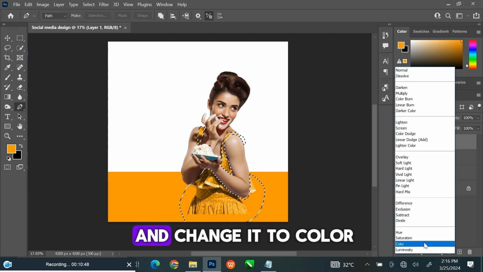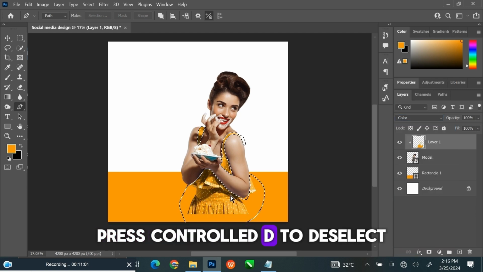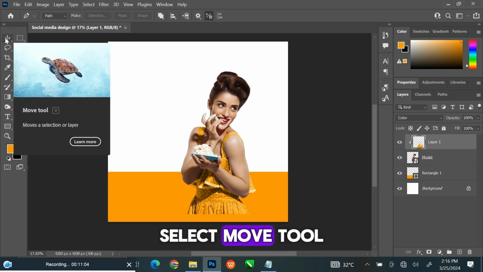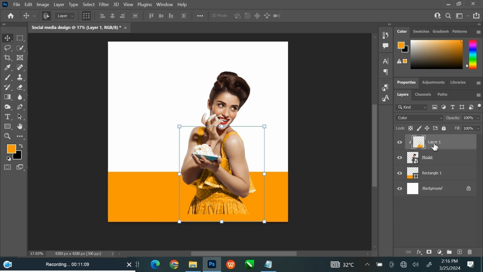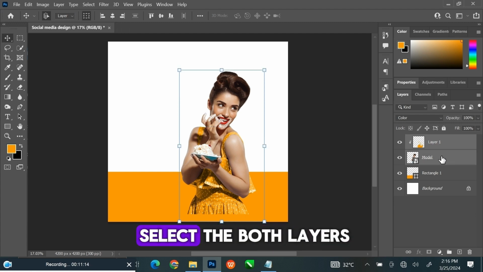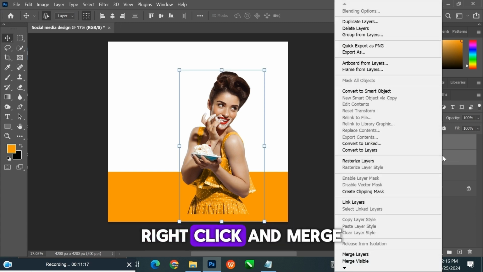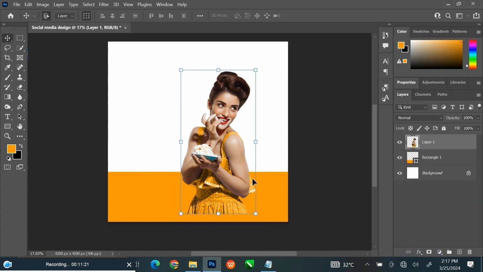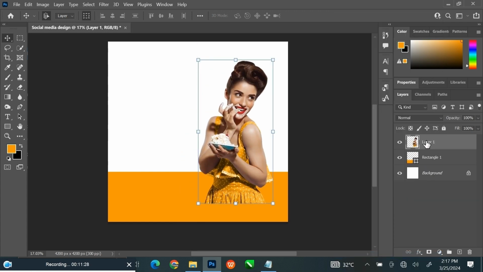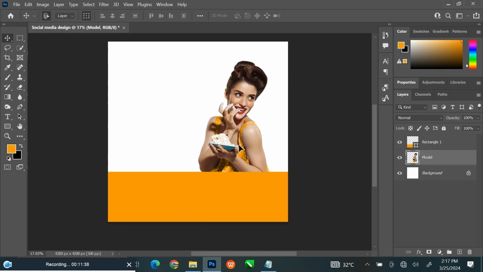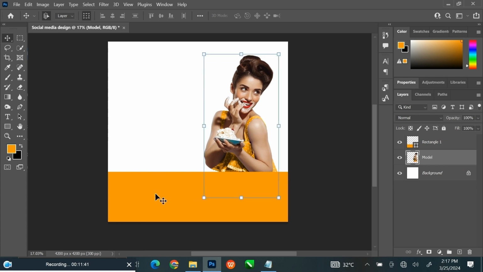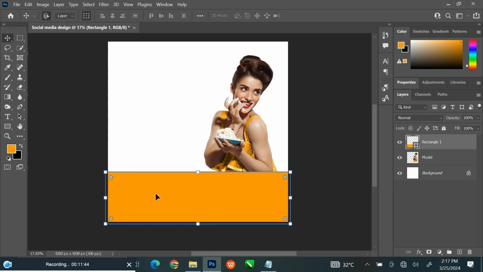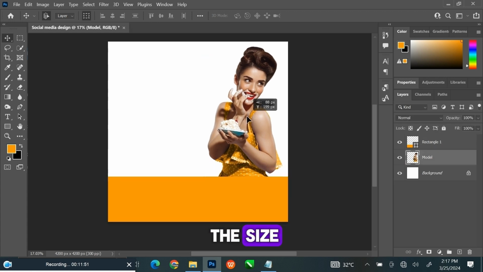Open the blending option and change it to color. Press Ctrl-D to deselect. Select Move tool. Hold Shift key to select both layers. Right-click and merge the layers. I am going to rename it to Model. Press, hold and drag down. Adjust the positioning and the size.